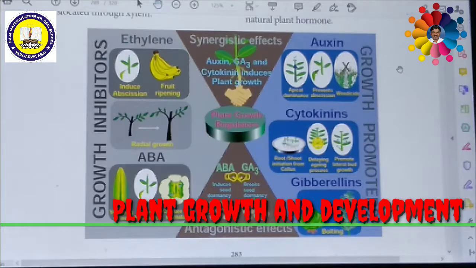Then finally, we can discuss another growth inhibitor hormone called abscisic acid. In the year 1963, the hormone was first isolated by Addicott et al. from young cotton bolls and named abscisin II. Eagles and Wareing, during 1963-64, isolated a dormancy-inducing substance from the leaves of Betula and called it dormin.